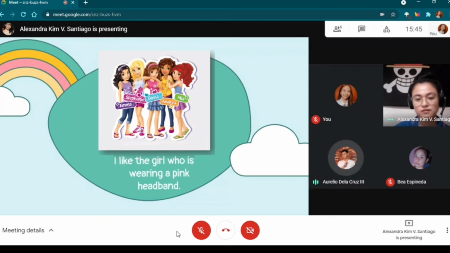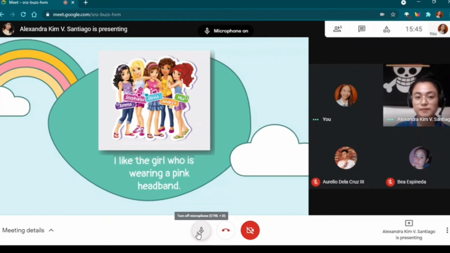I like the girl who is on the far left po. Okay, far left. Thank you, Mr. De La Cruz. Now, who do you think is the one he likes? Anyone? Emma. Emma. Very good. So, last, Miss Raimundo.